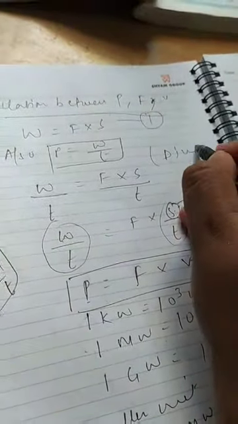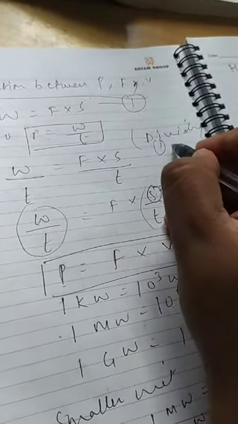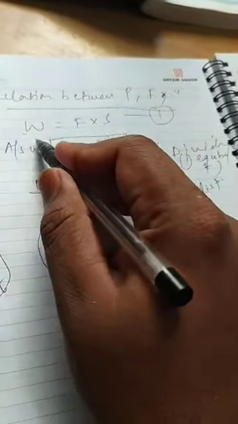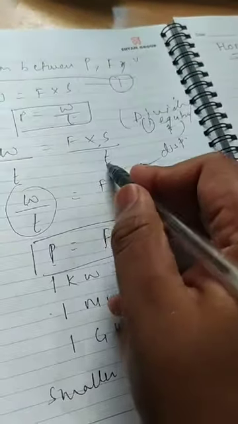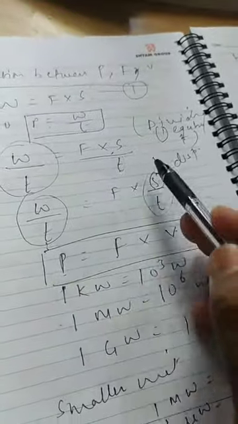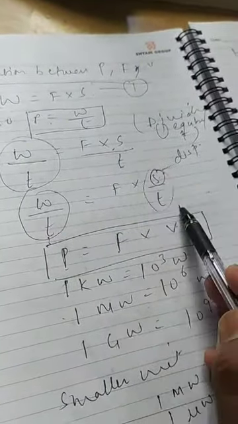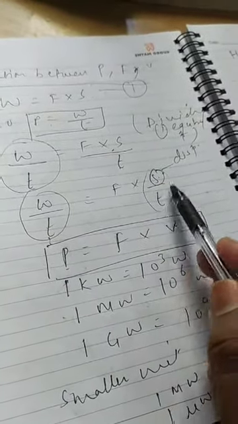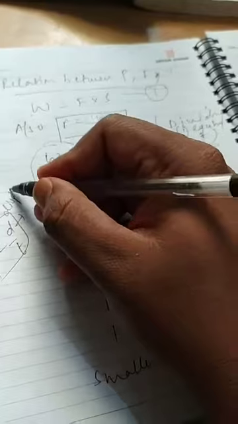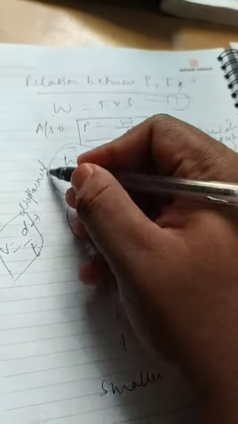On dividing the first equation by T, we get W by T equal to F into S by T. W by T can be written as P, and S by T is the velocity, V equals D by T. D is displacement, sometimes termed as S also.